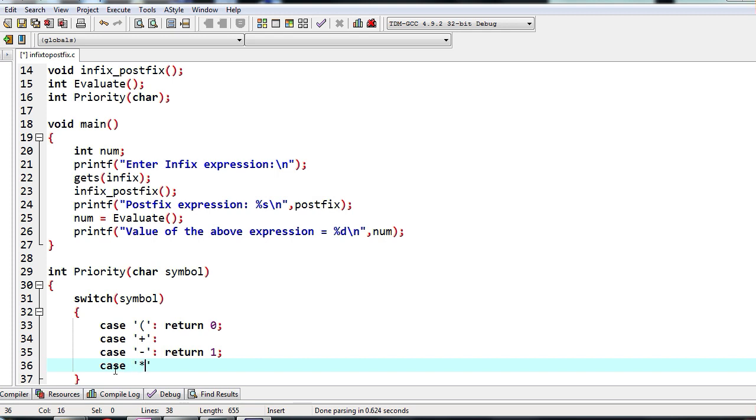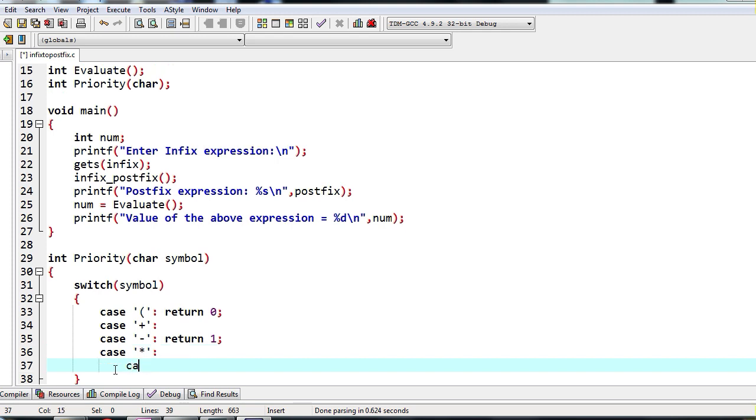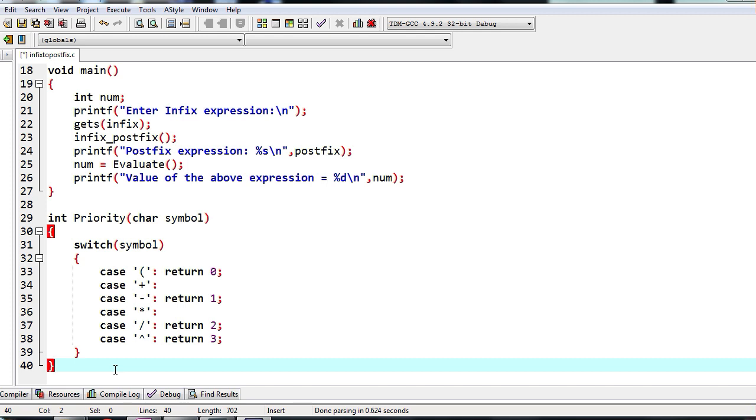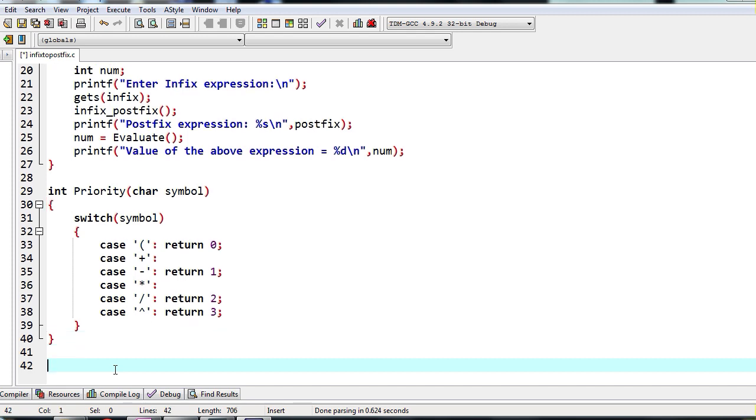And then if it is star or slash, then we return 2. If it is exponent, we will return 3 as the priority. So these are the priorities that we return. That's it. So this is about finding priority.